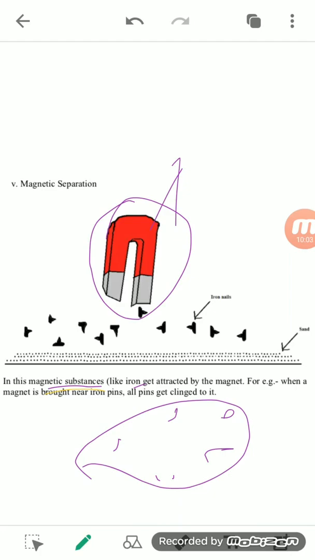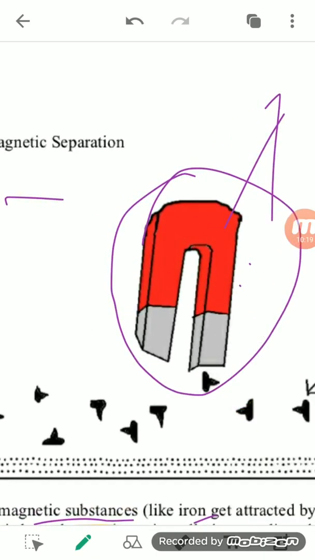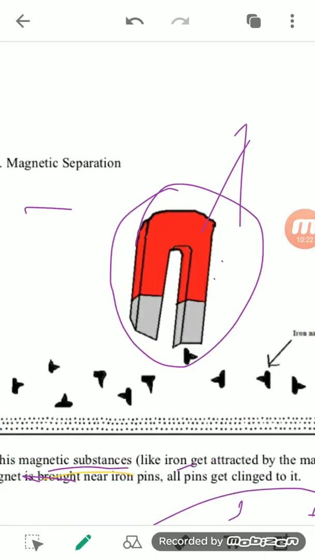So this process of separating the magnetic substances, the substances which get attracted towards the magnet, is known as magnetic separation.